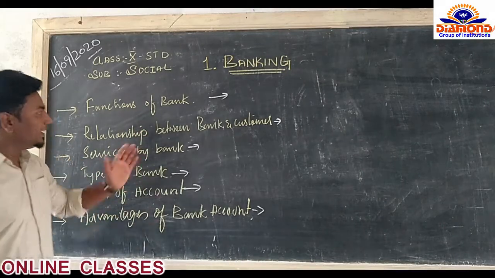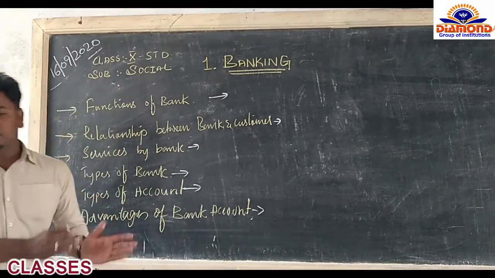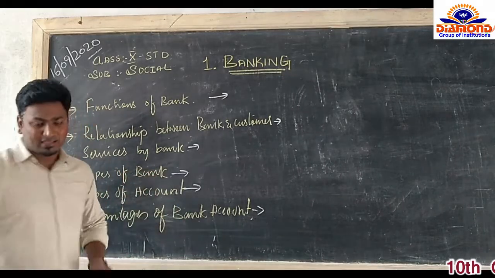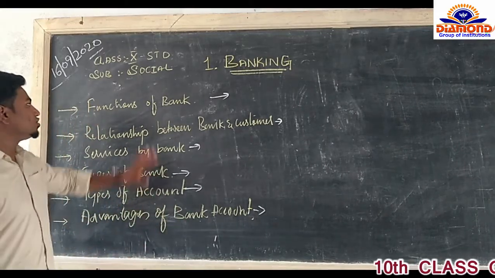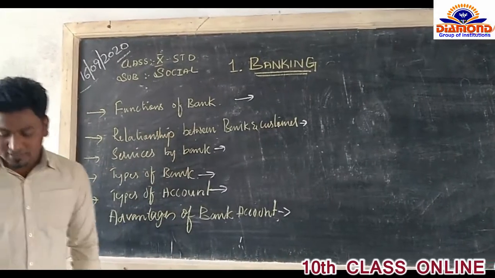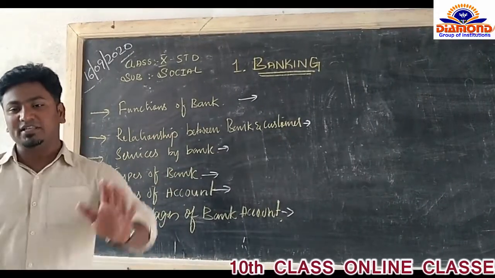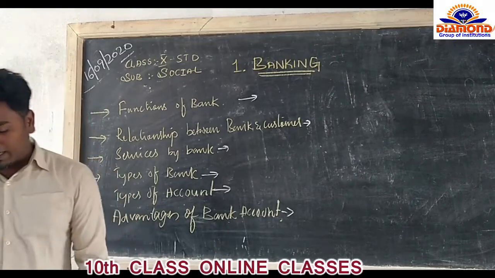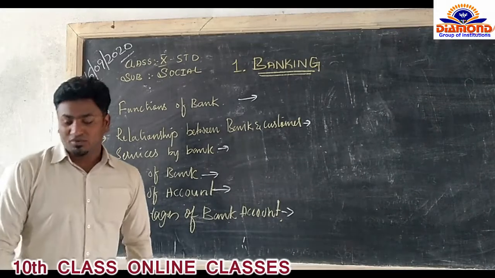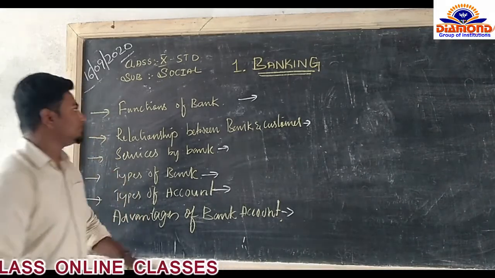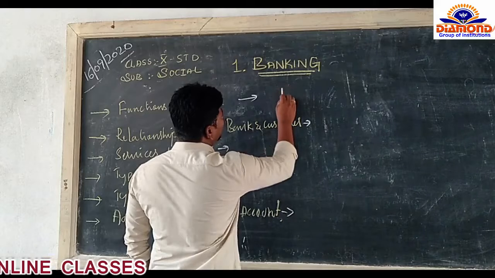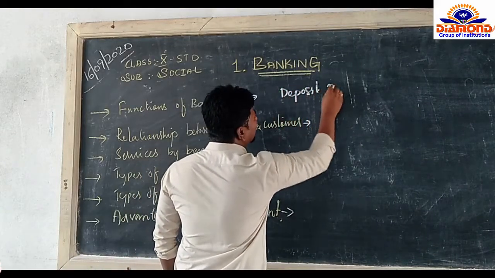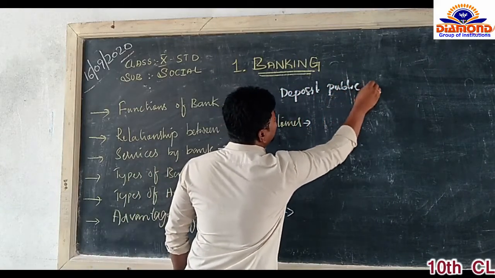As you know, every customer who visits a bank has a particular deal, a transaction with the bank. So what is that function? First, we see there are 10 functions involved in the banking lesson, which begin from accepting deposits from the public and others. The first and foremost thing is accepting deposits from the public and also from others.